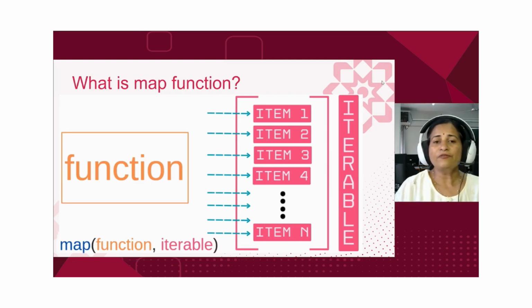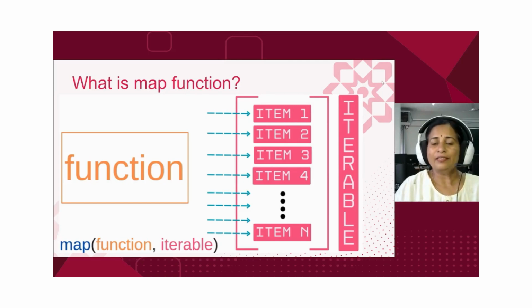It applies the function to each item in the iterable and returns an iterator with the transformed data. So that's the beauty of the map function. Basically map handles the looping for you, and applies the transformation to each item in the collection. It's a cleaner way to do the same thing you would do in a loop.